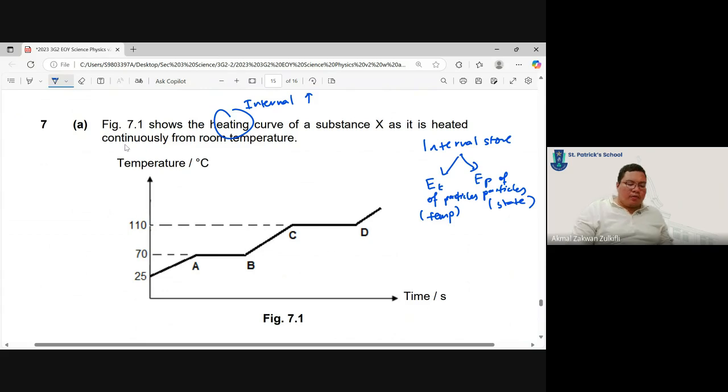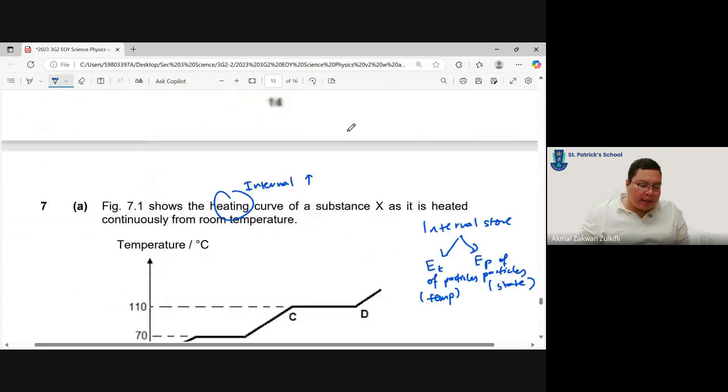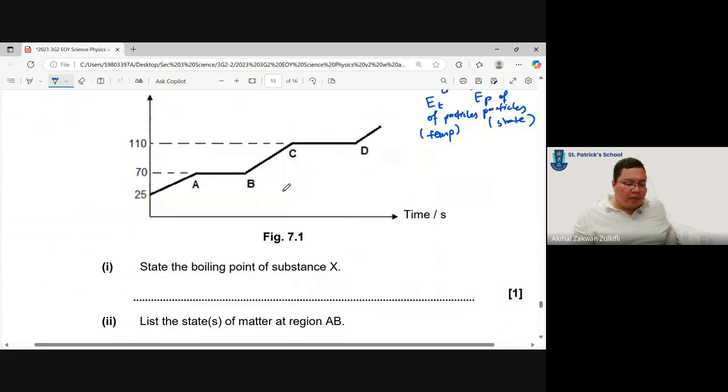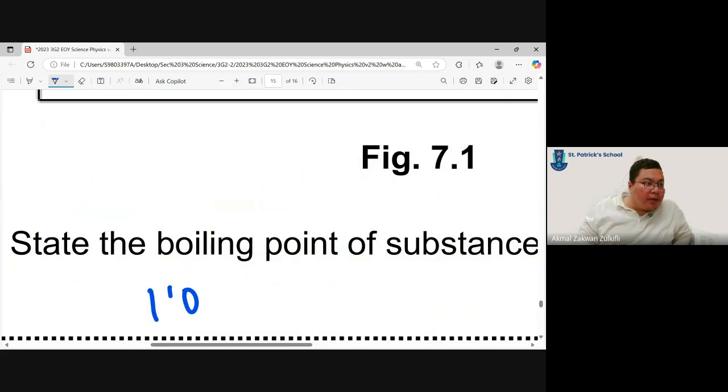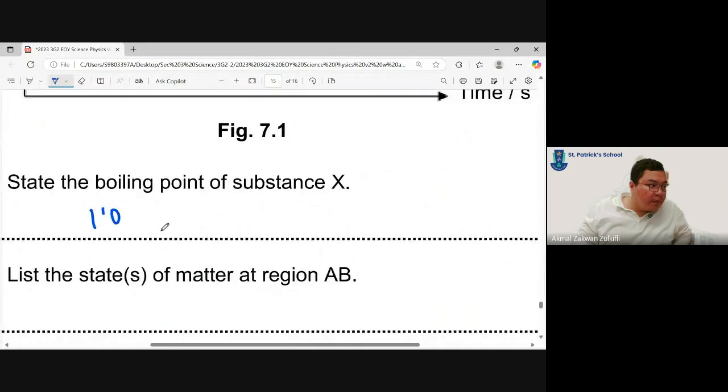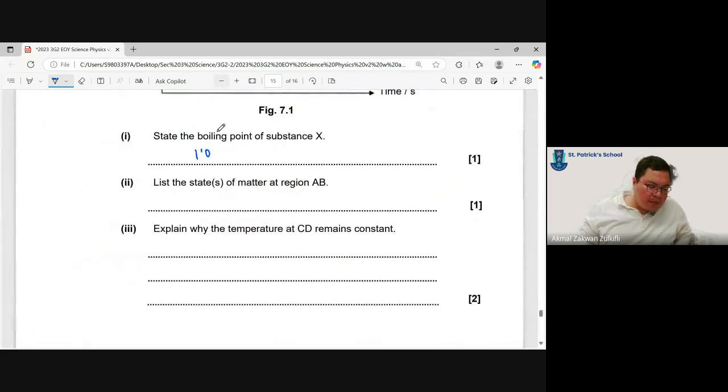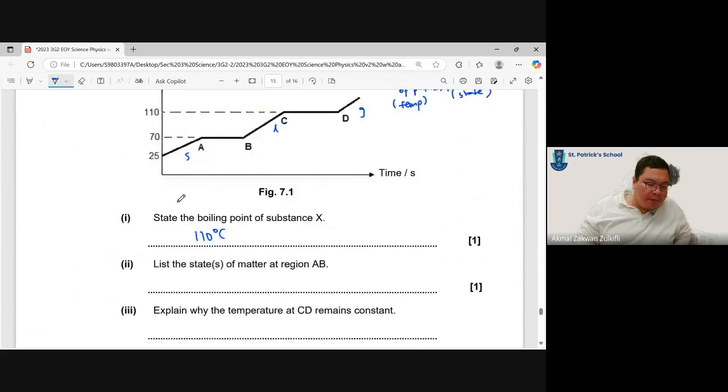Okay, so this is substance X. We don't know what substance X is. State the boiling point of substance X. Which one is the boiling point? It has to be either AB or CD. We know that there are three states: solid, liquid, gas. So the boiling point is at CD, right? It's 110 degrees Celsius. Okay, sorry about this. Go and confirm first.